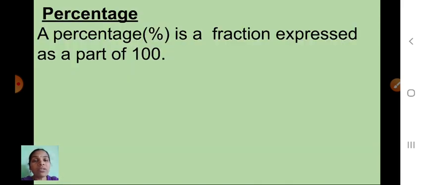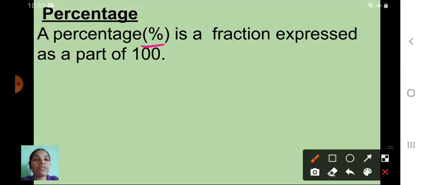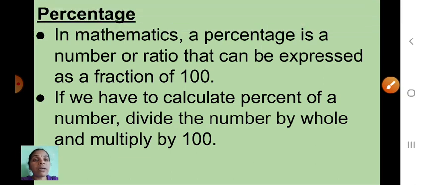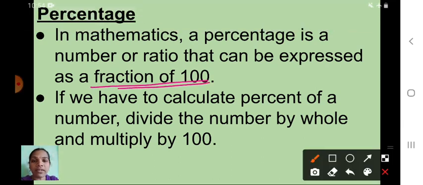See here, children, percentage means a percentage. It is a symbol of percentage. It is a fraction expressed as a part of 100. Here I have given one more definition. In mathematics, a percentage is a number or ratio that can be expressed as a fraction of 100.